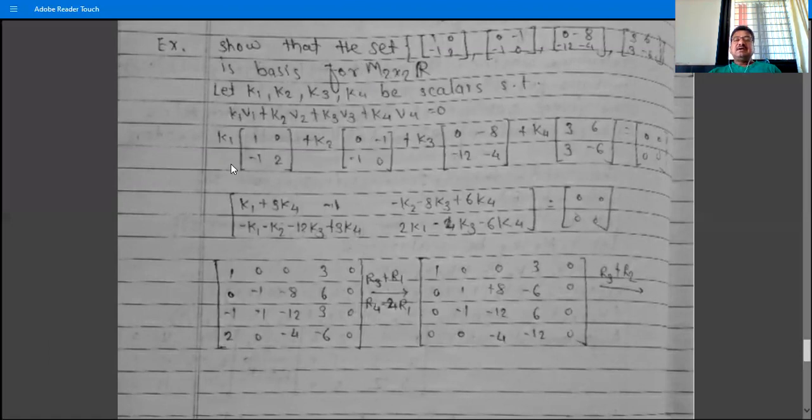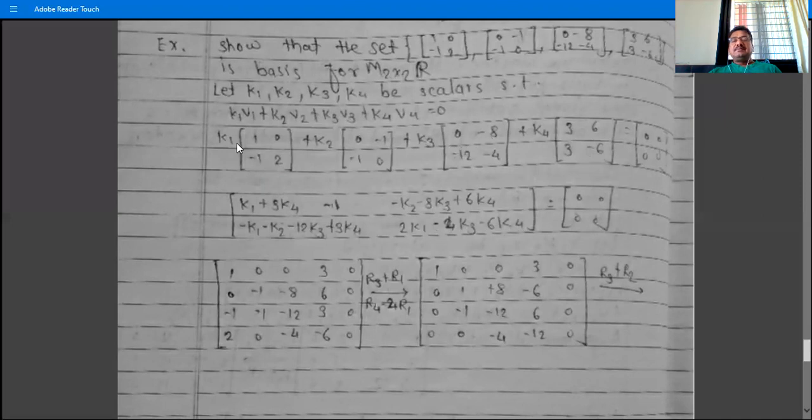So we have this entry k1 plus 3k4. Then this entry: minus k2 minus 8k3 plus 6k4. Then this entry is minus k1 minus k2 minus 12k3 plus 3k4. And this entry is 2k1 plus 4, minus 4k3 minus 6k4, equal to 0.